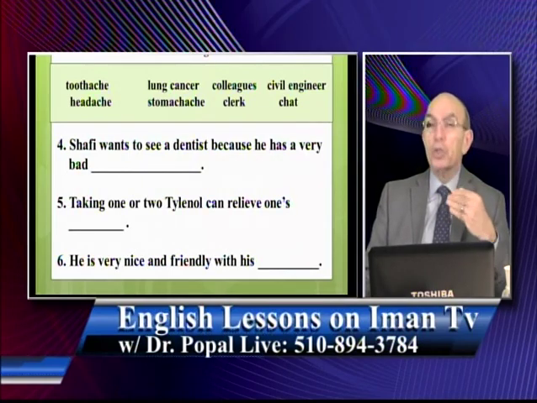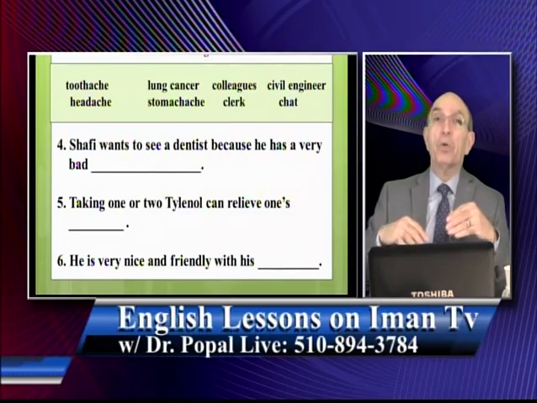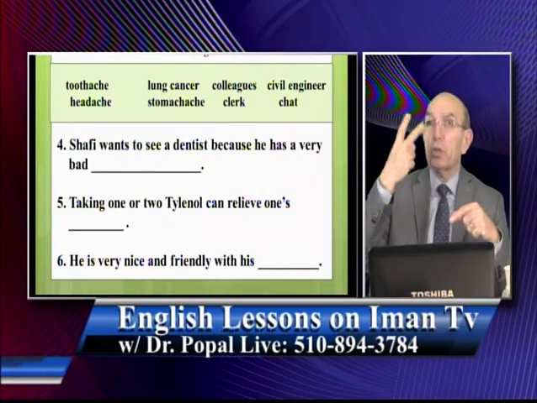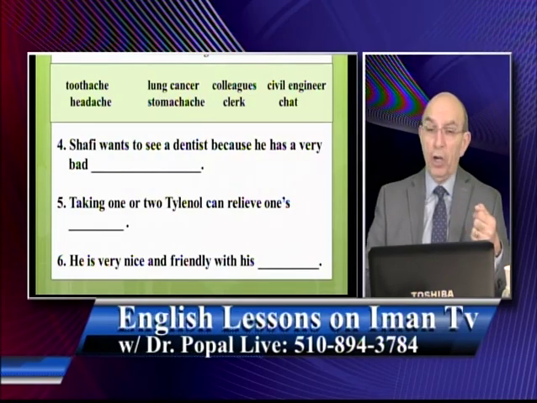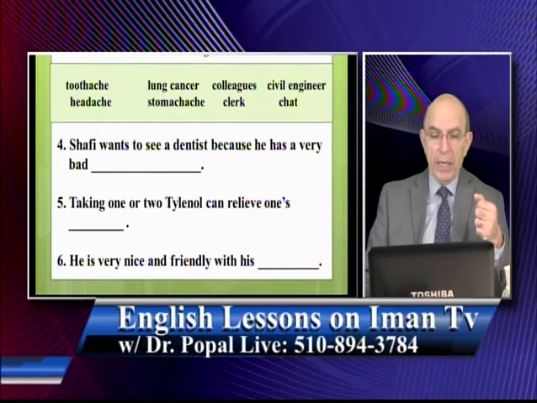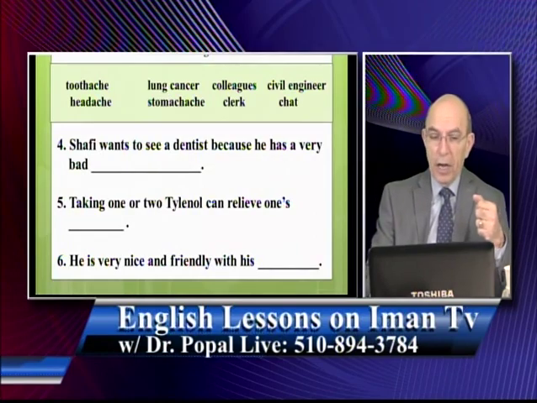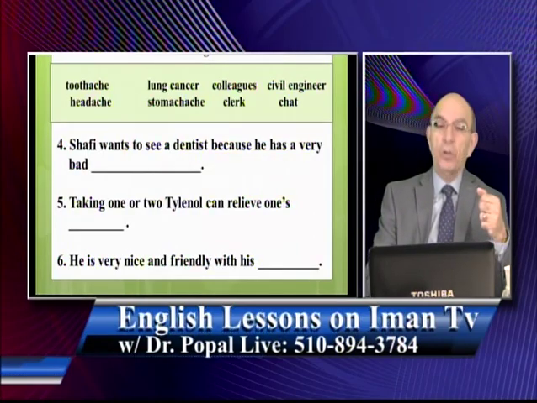Taking 1 or 2 Tylenol can relieve one's what? In other words, if you take 1 or 2 Tylenols, what kind of problems can Tylenol solve for you? The word is up there. Number 6, he is very nice and friendly with his what? The word is up there. I want you to find it and use it there.